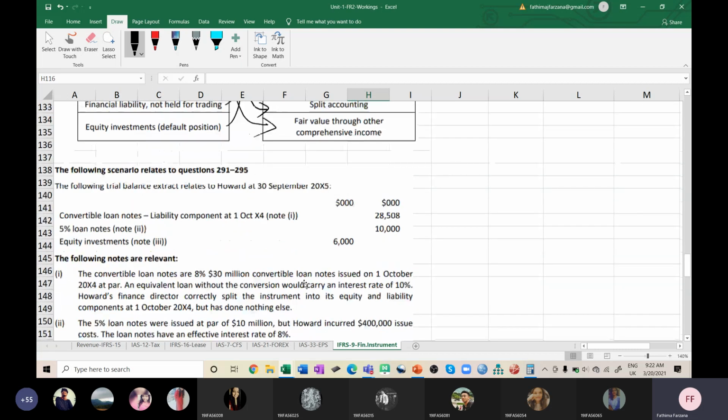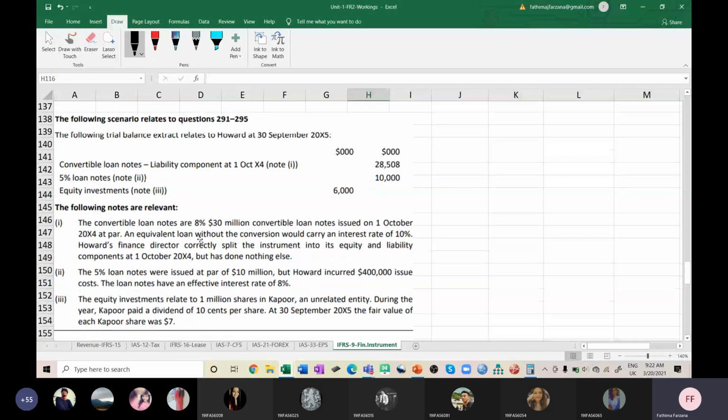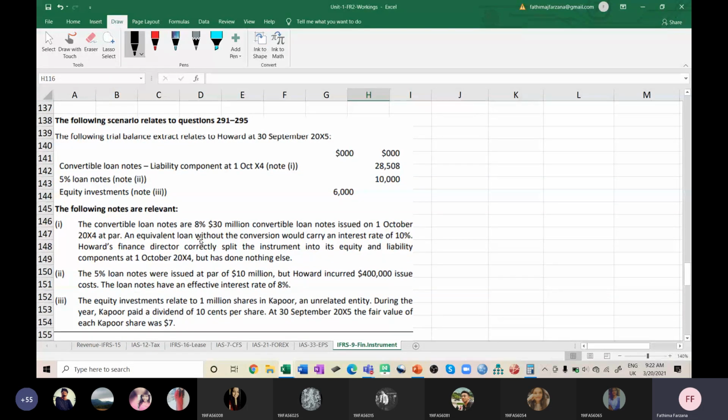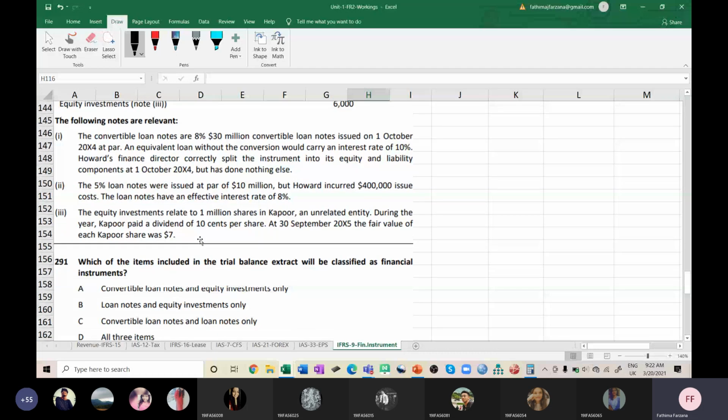Okay, now we go on to the last set of questions for this chapter. This unit is ending now, and we'll discuss something about the unit also. The following scenario relates to questions 291 to 295. The following trial balance extracts relate to Howard. This is a scenario-based question. No point in reading right now. We can go straight to the question, and then read whatever is required.